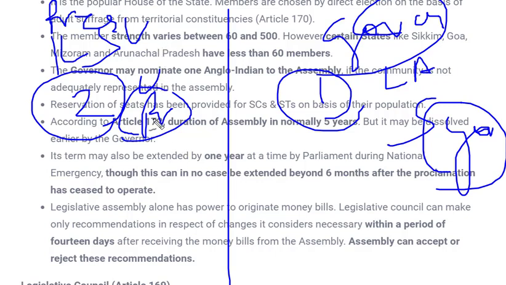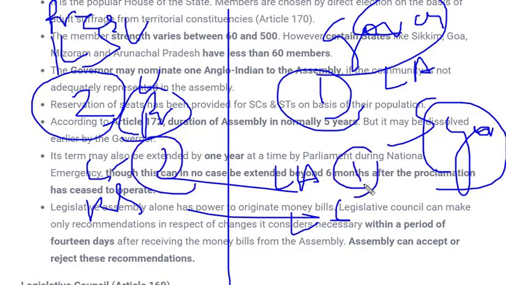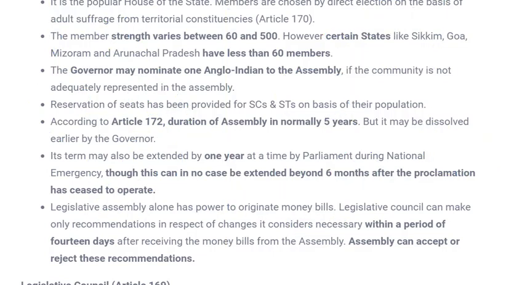At the central or union level, what houses do we have? We have Lok Sabha and Rajya Sabha, and here we have the legislative assembly and legislative council. So we can compare these two with each other. In Lok Sabha, how many Anglo-Indians were nominated? It was 2, whereas in the state it is 1. That means 1 member can be nominated by the governor in the state from the Anglo-Indian community if he feels that the particular community has not been properly represented in that state's legislative assembly. So this was about the nomination.